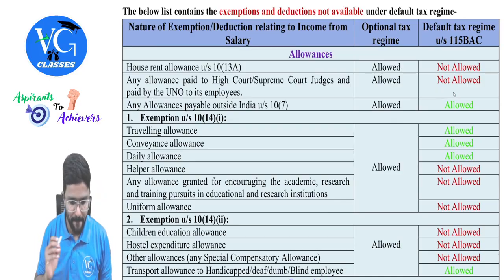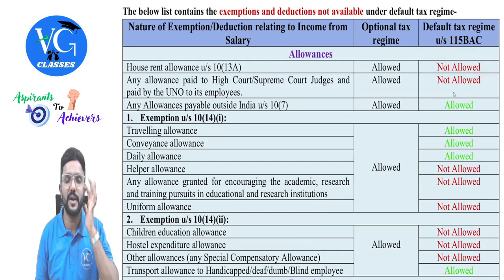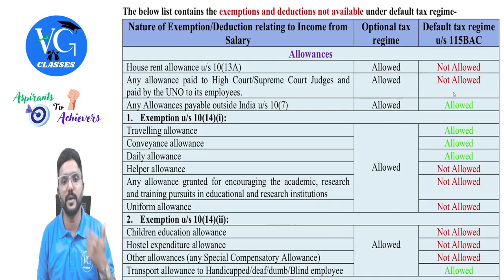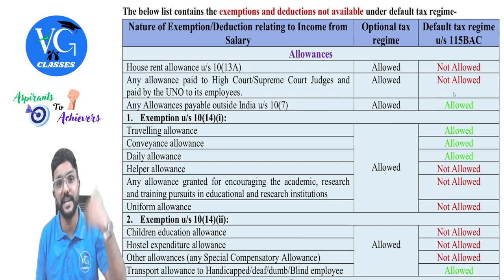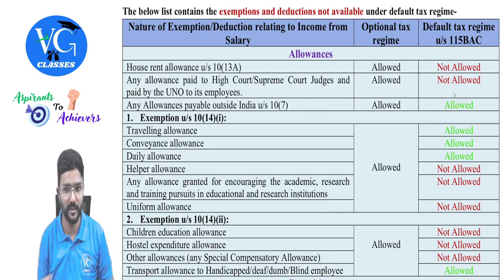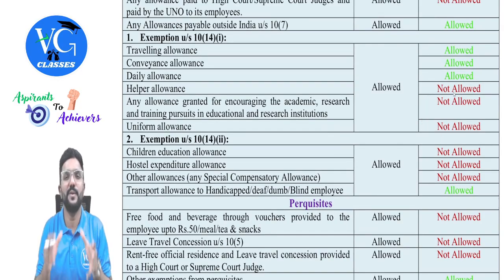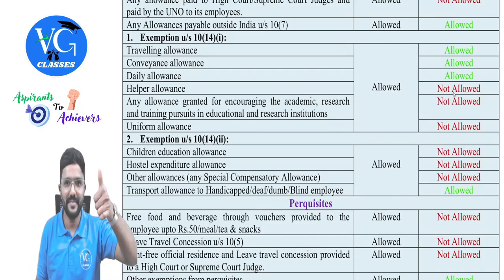So HRA exemption under section 10(13A), even though the employee is still paying rent, is not allowed. Exemption is not allowed under the default regime. Then any allowance paid to High Court or Supreme Court judges and paid by UNO to its employees is not allowed. But if it is provided by the central government to an Indian citizen rendering services outside India to the Indian government, that is allowed. Okay, sir. Then 10(14)(i), what is not allowed? Let us focus. Try to remember what is not allowed. Rest all is allowed. Got it?